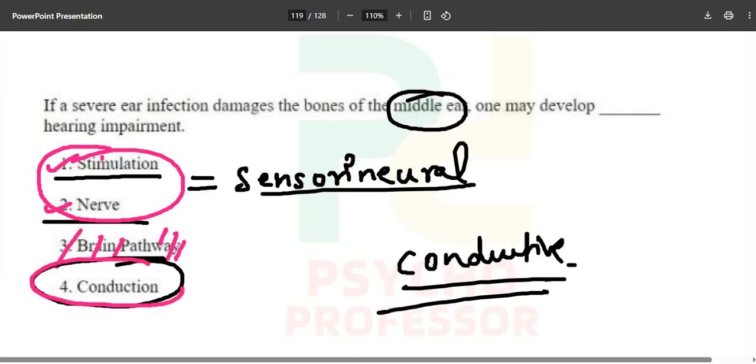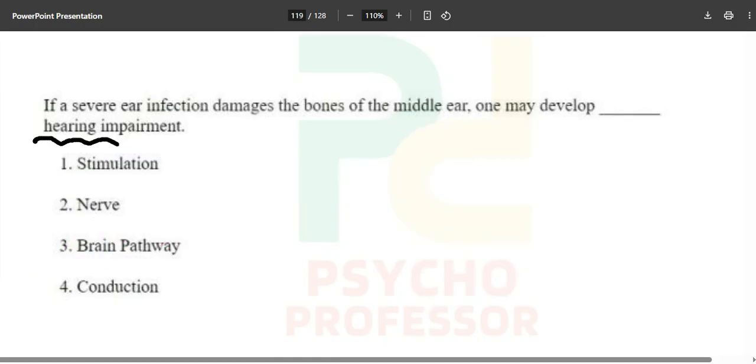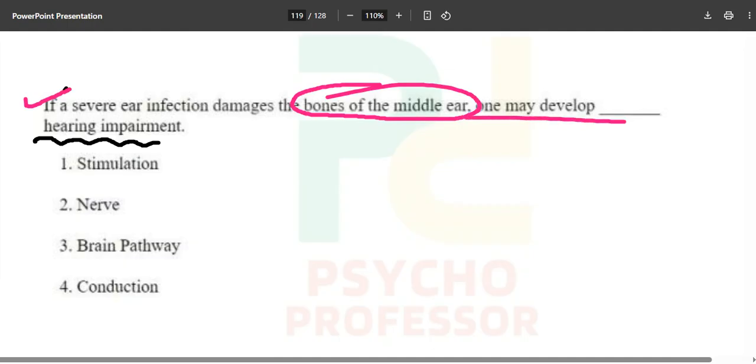The sound is not going through the outer ear or the middle ear, and this is called conductive hearing impairment. Now let's read the question once again. If a severe ear infection damages the bones of the middle ear, malleus, incus, stirrup, one may develop what? Stimulation? No. Nerve? No. One may develop conductive or conduction hearing impairment. For this example we will take conduction, but it is conductive sometimes as well.